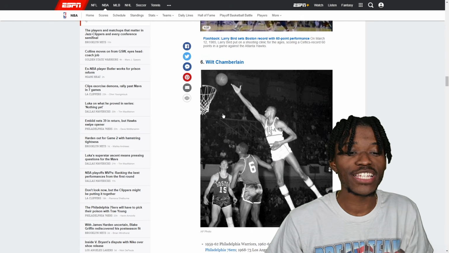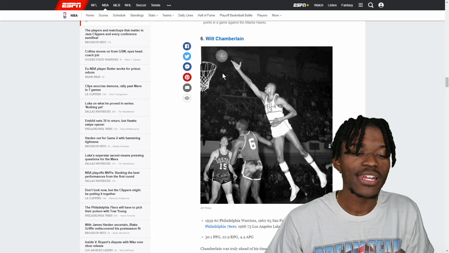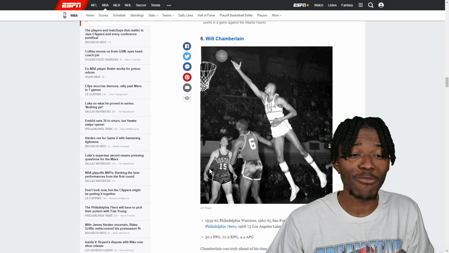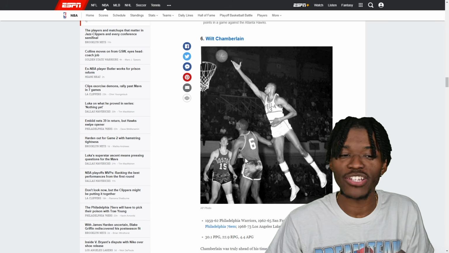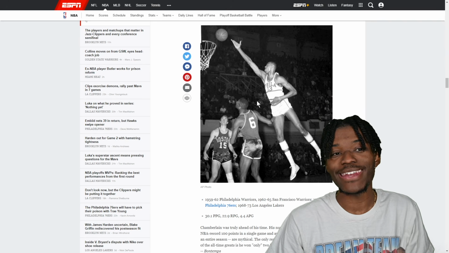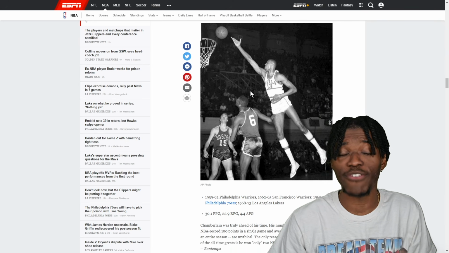Then we have the 6th best player of all time, Wilt Chamberlain. None of us have ever seen Wilt Chamberlain. He was so old that, look at this picture, it's in black and white. These shorts are coming back. It's crazy how fashion relives itself, but shorts are definitely coming back. Wilt Chamberlain at number 6 has some of the craziest stats of all time.